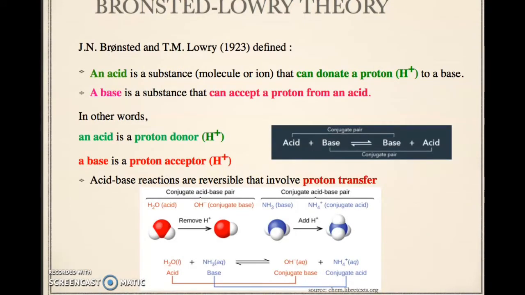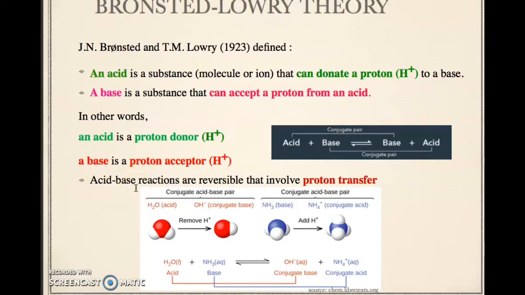BRONSTED-LOWRY theory defines an acid as a substance, molecule or ion that can donate a proton, which is a hydrogen ion, to a base. A base is a substance that can accept a proton from an acid. In other words, an acid is a proton donor and a base is a proton acceptor.